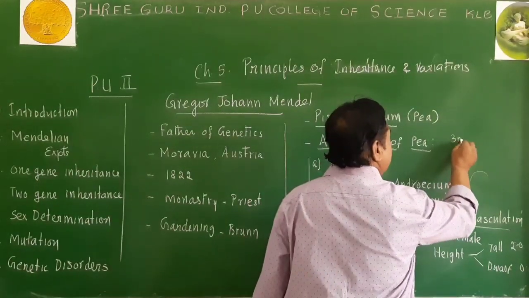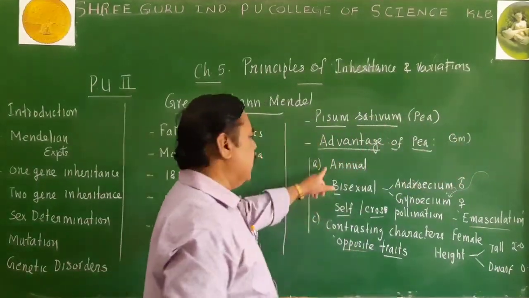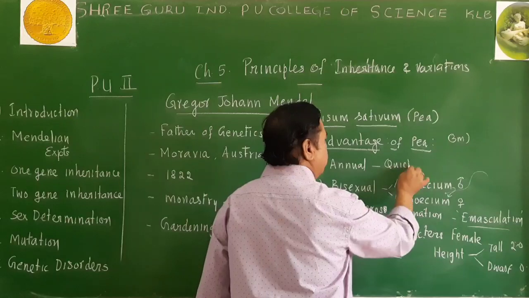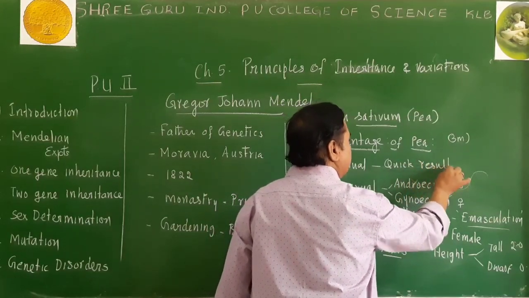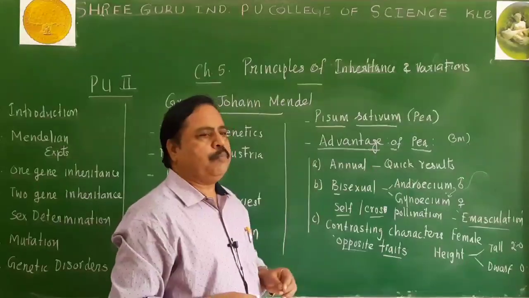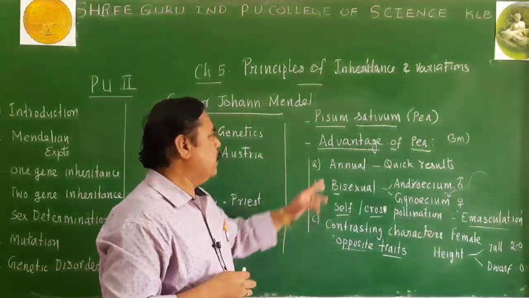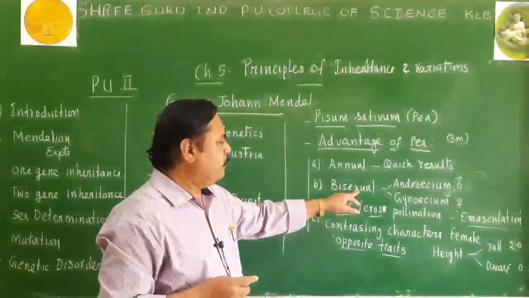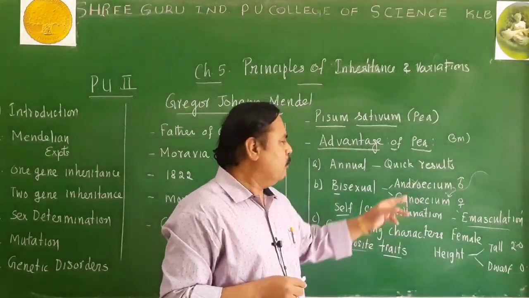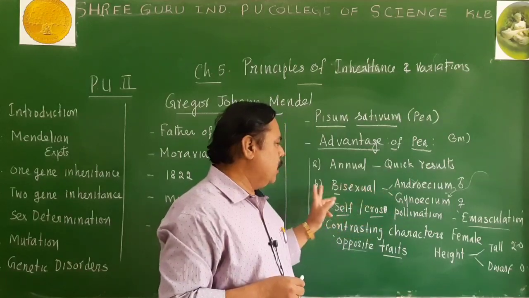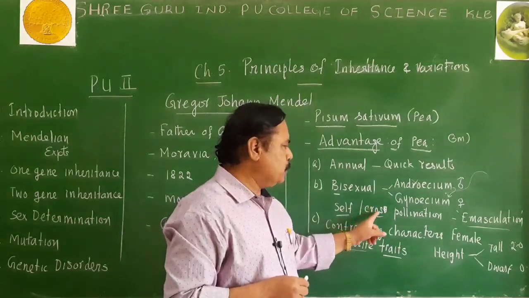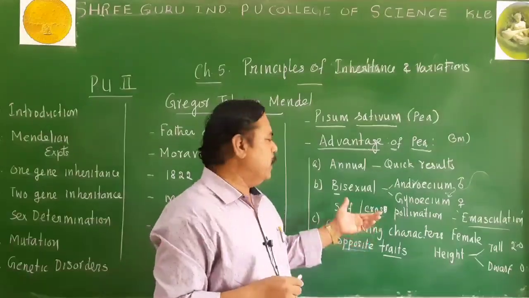It can be asked in 3 marks here. It is an annual plant so that quick results are possible. We need not wait for years together to get the study of progeny. So, quick results are possible when there are annual plants. It is a bisexual plant. When it is a bisexual plant, it has both androecium and gynoecium. When a bisexual flower is used for hybridization experiment, either self-pollination or cross-pollination can be performed by the scientist.